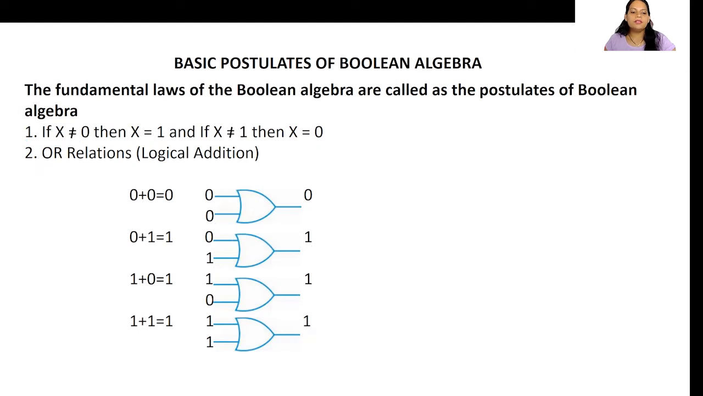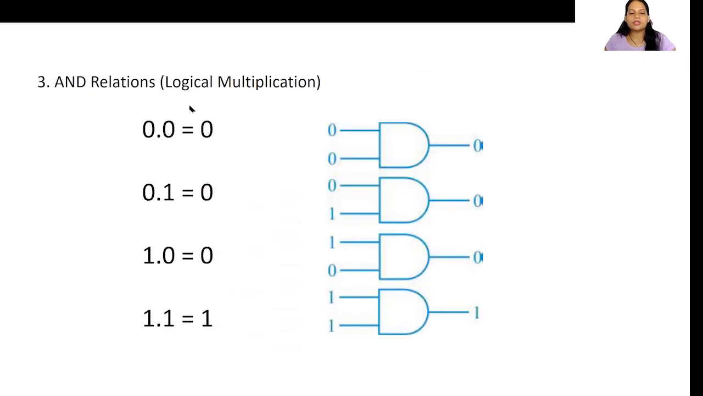Let's see the next one, which is AND relation or logical multiplication. This is a rule about the AND relation. Okay, what is that? Whenever there are two zeros and we do AND of that, we will always get 0. Whenever we do AND of 0 and 1, we will get 0. Whenever we do AND of 1 and 0, we will get 0. Whenever we do AND of 1 and 1, then we will get 1. Okay, this also we learned in the last session. And I hope you all remember the symbol for the AND operator, isn't it?